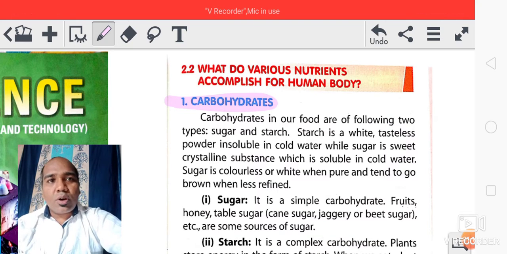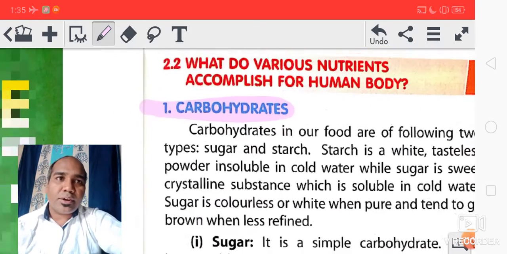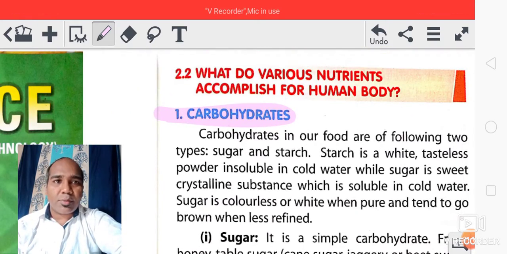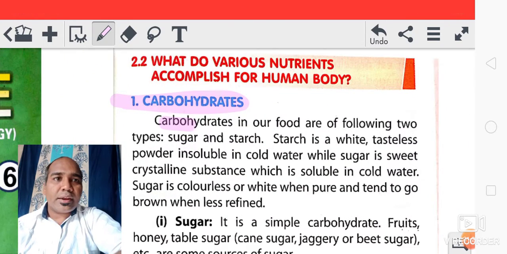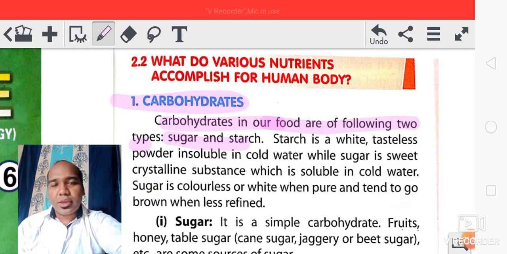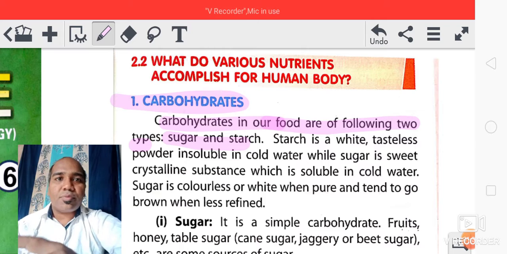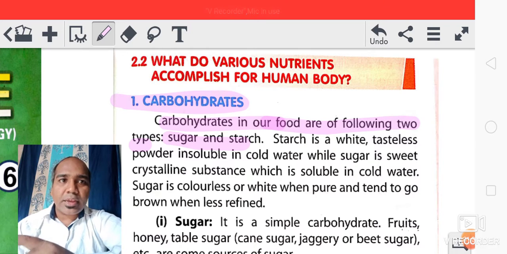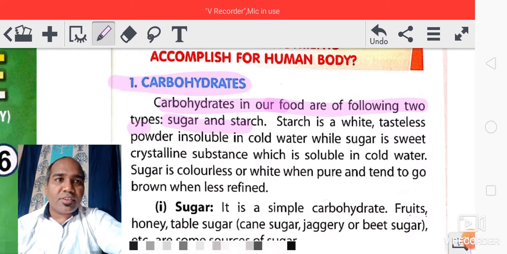Okay, so all these one by one we will study. So the first one is carbohydrate. Okay, the first one is carbohydrate we are going to study. So carbohydrates in our food are found in 2 types. One is sugar and the other is starch. Okay, so in our food carbohydrate is found, but in which form? In 2 forms. That is, one is sugar and another one is starch. Okay, and what is starch?